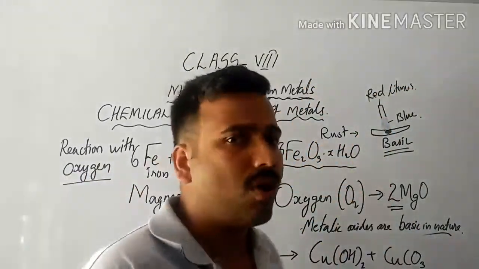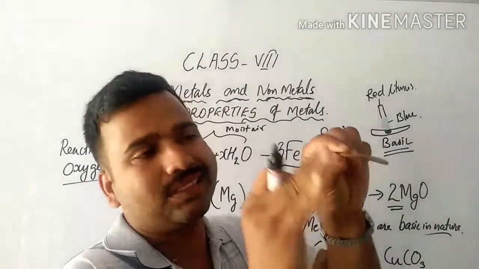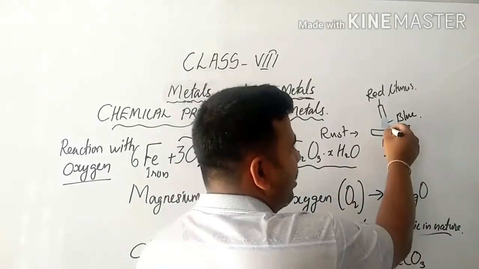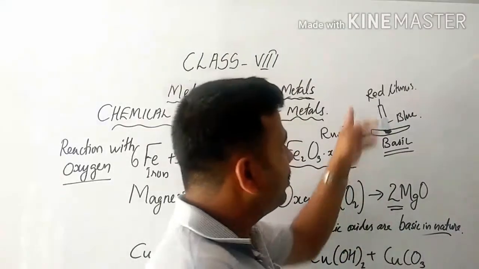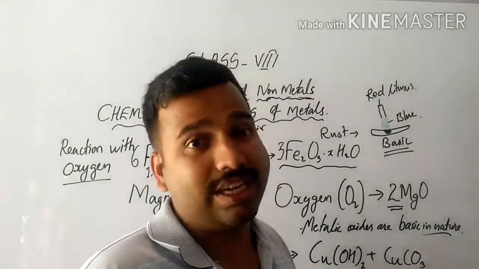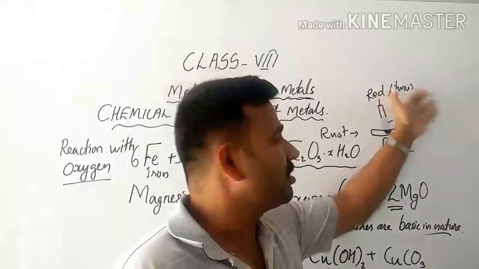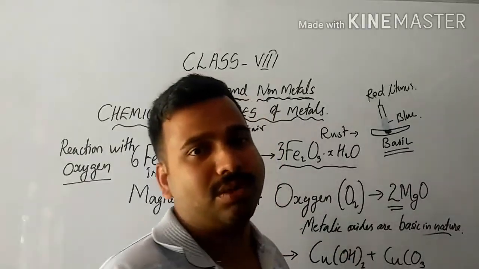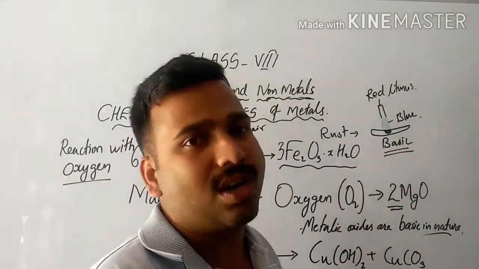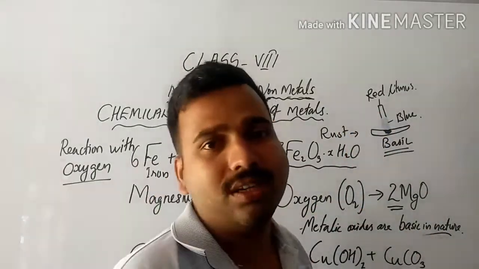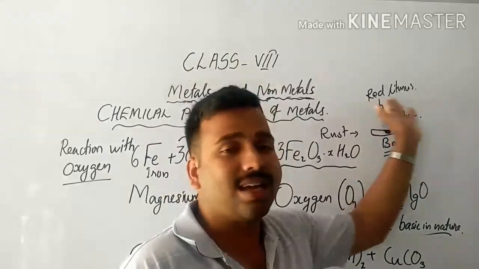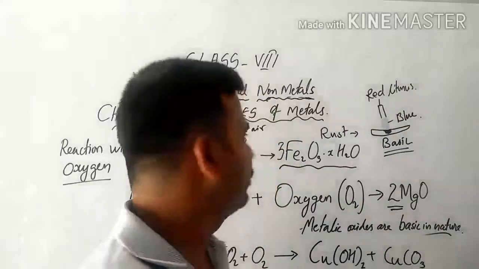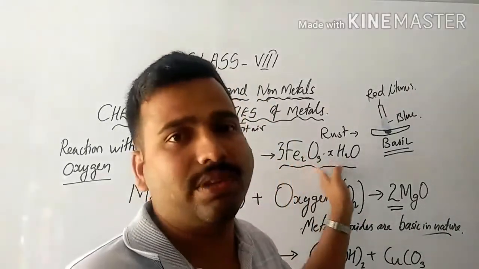If you take a small amount of rust, you can remove it using sandpaper, collect it in a small dish, and add a small amount of water. You may have already studied red litmus paper. For what purpose do we use litmus paper? Yes, good. We are using red or blue litmus paper for checking the nature of materials, whether it is acidic or basic. So in order to check the nature of the oxide that is formed, the metal oxide,